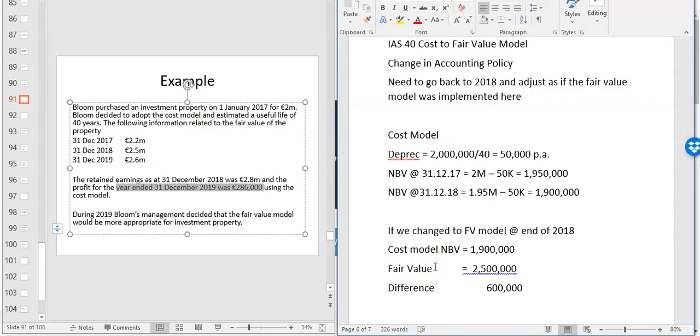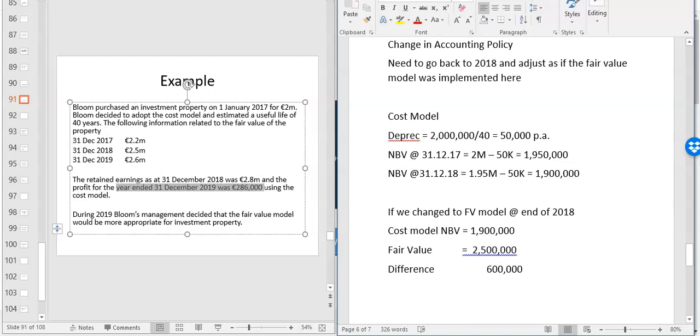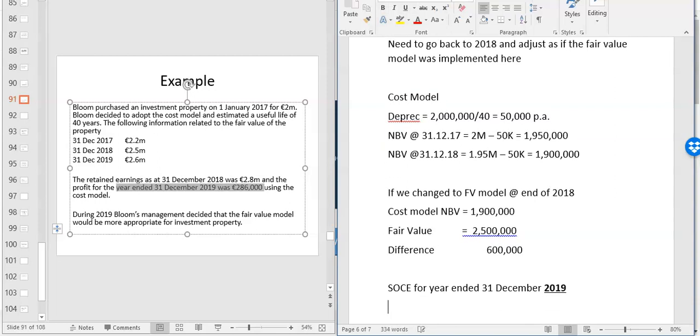So what we're going to show here is, for example, if you were doing the statement of change in equity for a year ended 31st of December 2019, be careful now, and we're looking at retained earnings. Your opening retained earnings, we're told here, is 2.8 million.